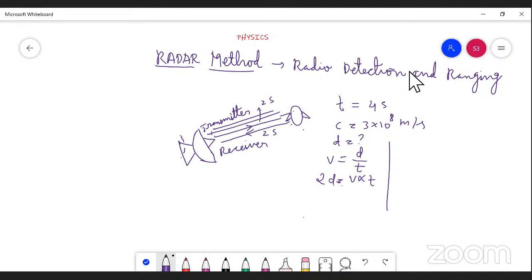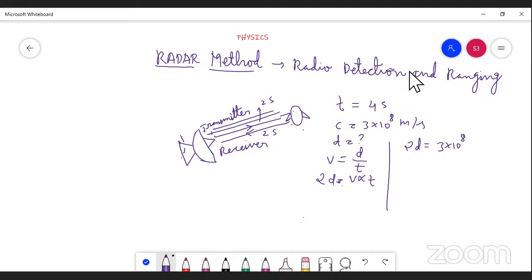Now already we know the value of speed and the value of time. So take the values, substitute within the formula. Automatically we can get the answer or find the distance between this radar to this object. Okay. So 2d equal to the speed of this wave, 3 into 10 to the power of 8 meter per second.